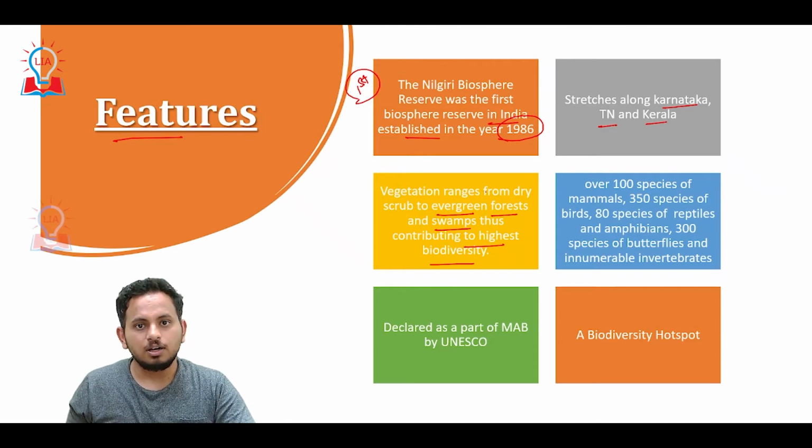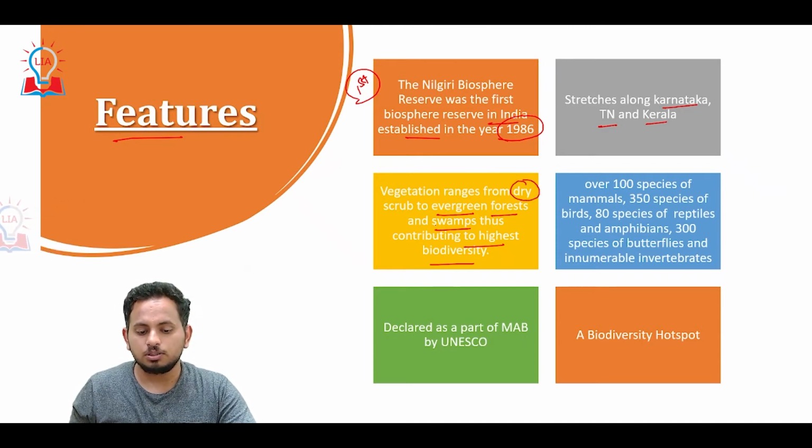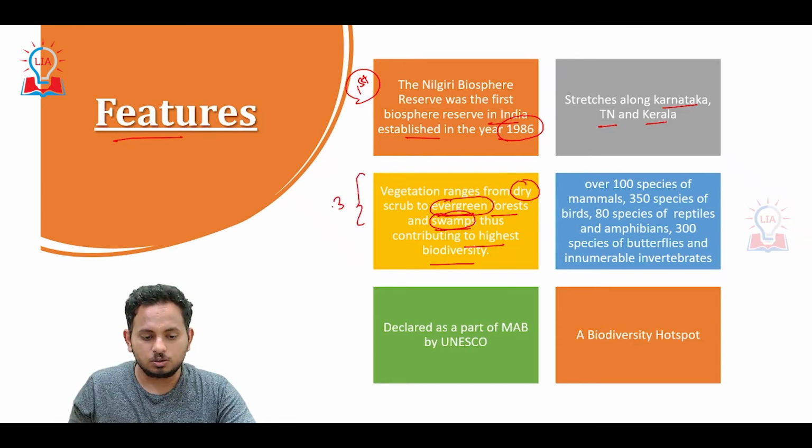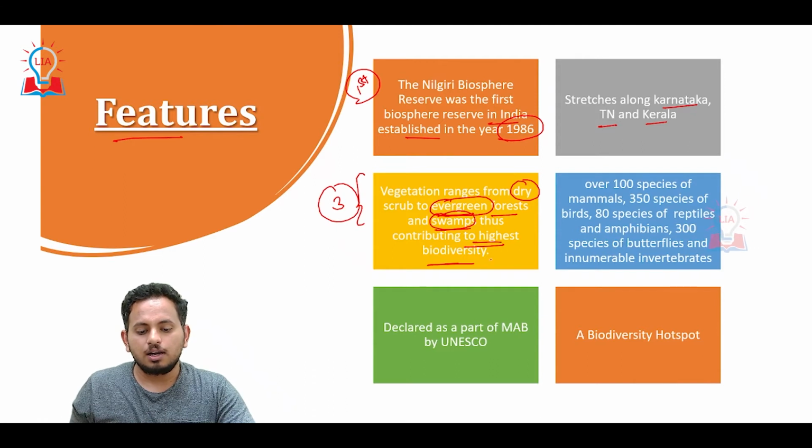You can see different ecosystems here. You can see a dry climate ecosystem, you can see swamps, and you can also see an evergreen forest. Because of these 3 ecosystems, it is said to be one of the biospheres having the richest biodiversity. Over 100 species of mammals, 350 species of birds, 80 species of reptiles, and 300 species of butterflies are found. You don't have to remember all these, you just have to know that it is rich in biodiversity. It is declared as a part of MAB, Man and Biosphere Reserve concept, by UNESCO.